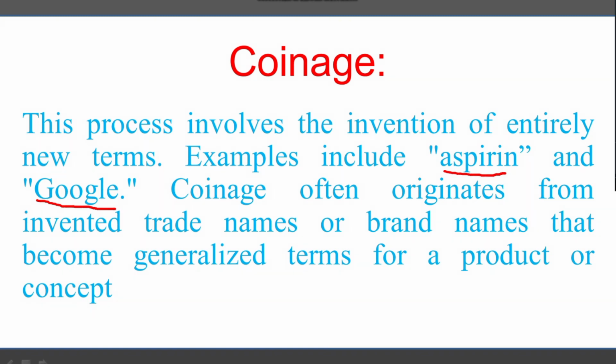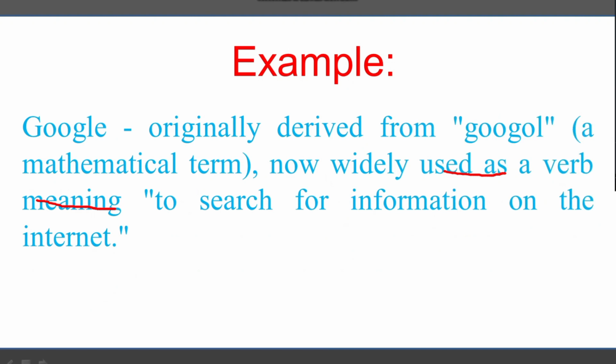For example, let's see. Goggle originally derived from Google, a mathematical term. It's actually a mathematical term, now widely used as a verb, meaning to search for information on the internet.